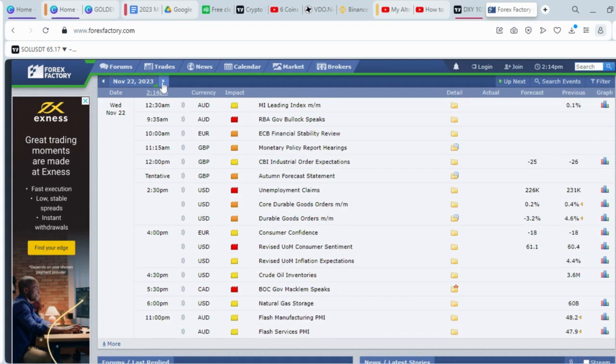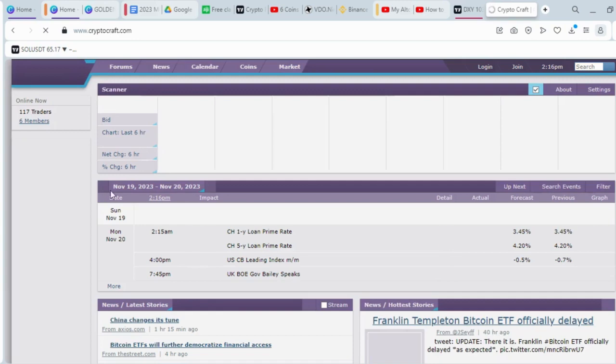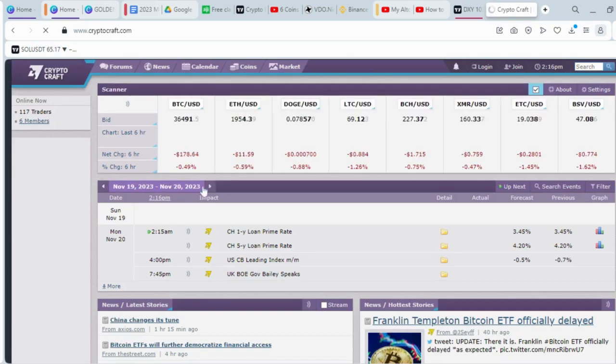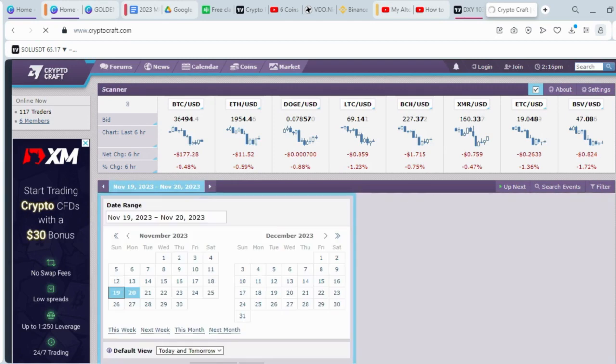Going to Wednesday, we also have unemployment claims, which is around 2:30 p.m. All these news have serious impact on the market. Scrolling to the left-hand side here, I click on Crypto Craft. What it does majorly is post fundamentals that have to do with the crypto market itself. So let's look further and see how we can filter all this.